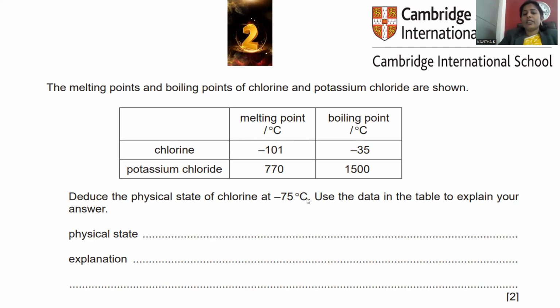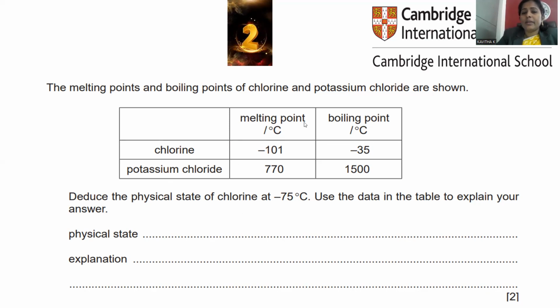Before explaining what the question is asking, first we will see in general the composition of chlorine, its physical state, and what about potassium chloride. Chlorine is generally a gaseous component that everybody is aware of. It is a covalent molecule: both chlorine atoms, with atomic number 17, are joined by a covalent bond to reach the nearest noble gas configuration. It is the simplest gaseous compound, right?